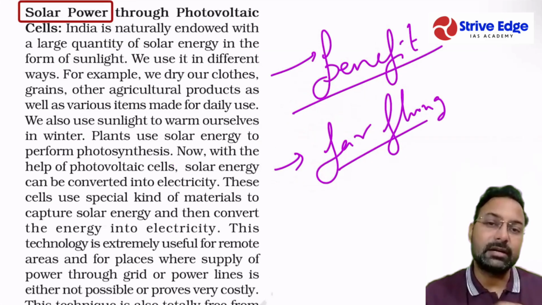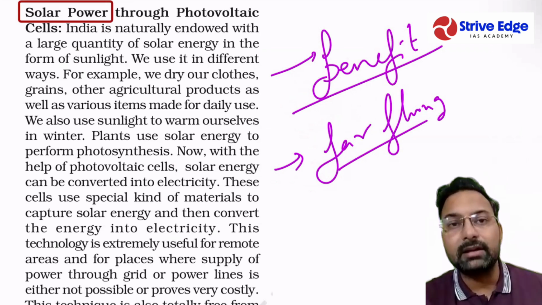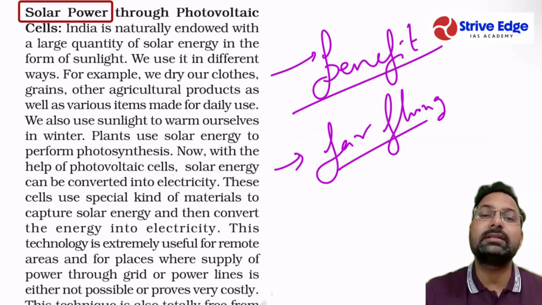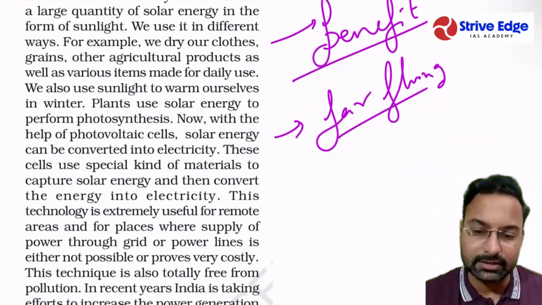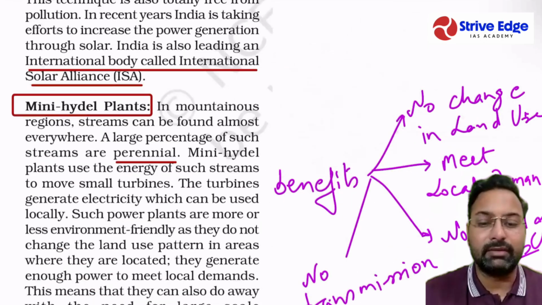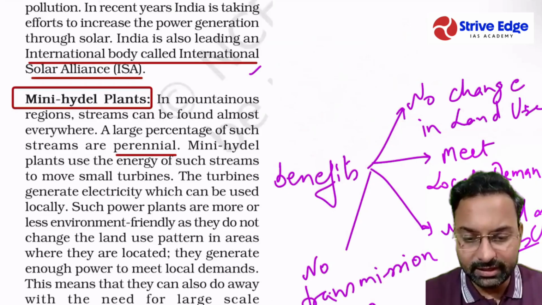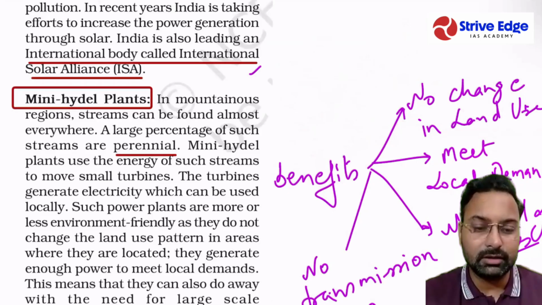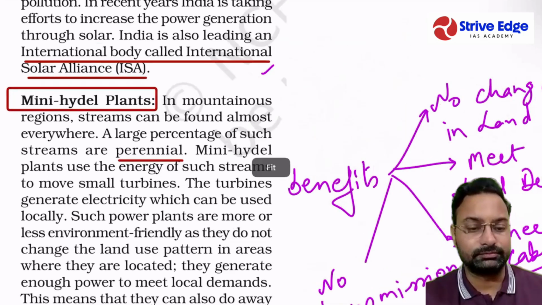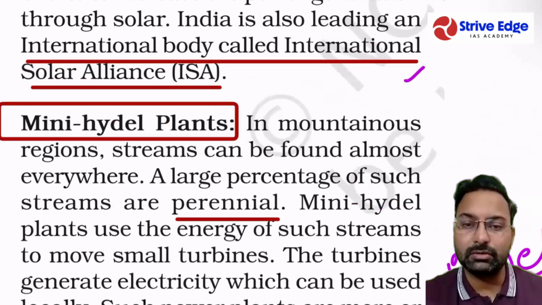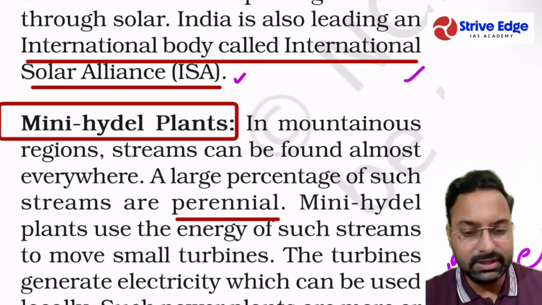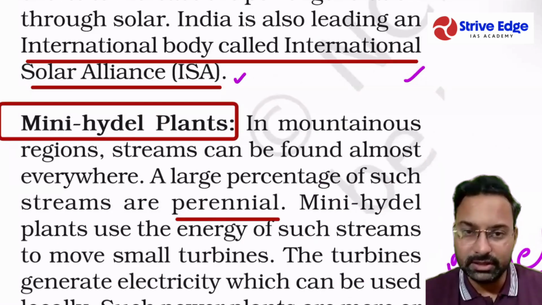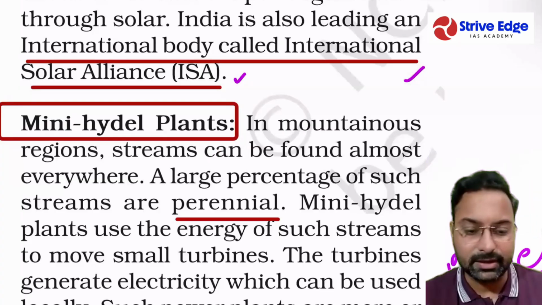So we can set up a small solar power plant there, and this plant can supply electricity to the nearby areas. In the solar area only, we have already started the International Solar Alliance, which has its headquarters in Delhi only. So this is also an important thing in the solar area.